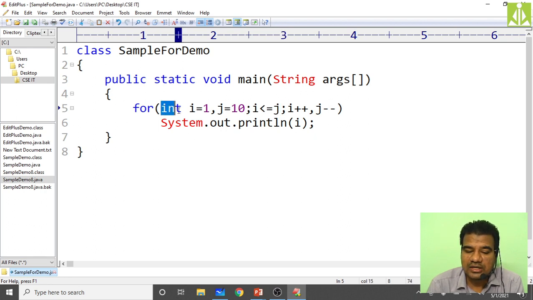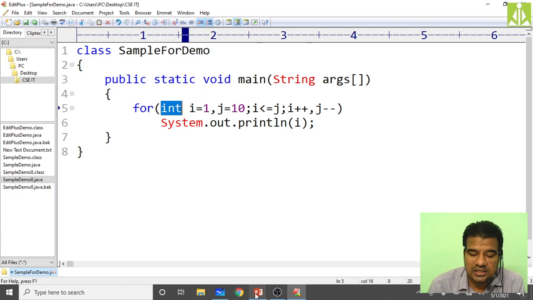Instead of doing the declaration separately in the declaration area, in Java it is allowed to do the declaration as part of the body of the for loop itself. Okay, and doing the declaration of multiple counters or multiple variables is also allowed, just by separating them with a comma. Doing the updation of multiple counters is also allowed, just separate them with the help of a comma. So like this you have to remember the changes in the traditional version of your for loop.